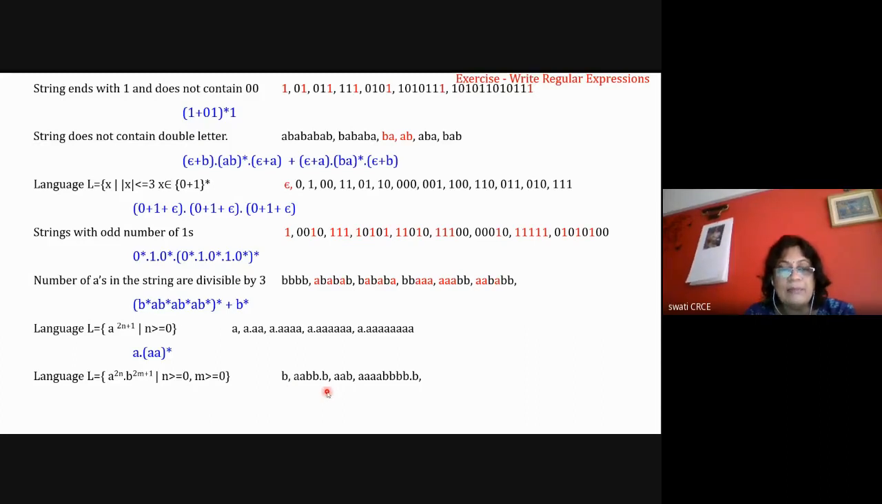But n and m are two different numbers, so it can be anything. n can be 1, m can be 0. So if n is equal to 1 and m is equal to 0, the string is double A B. So one B is always there in the last if you observe all the strings.